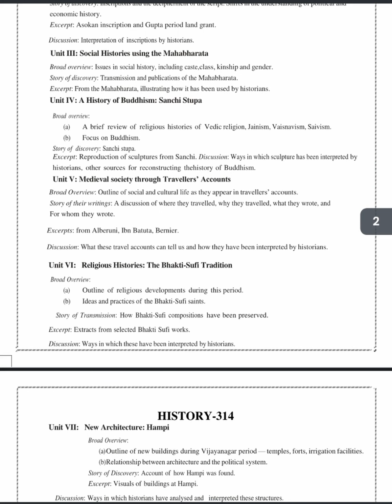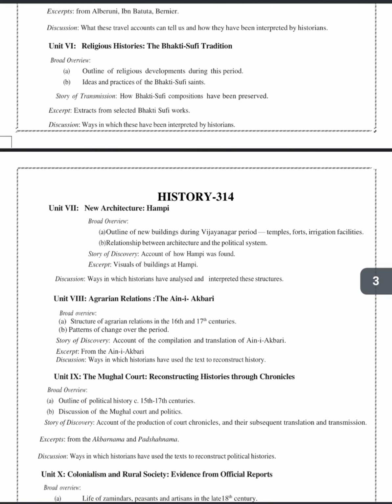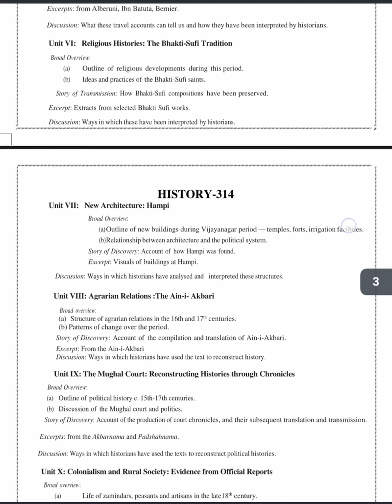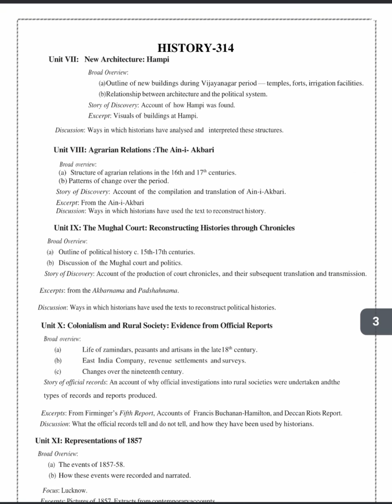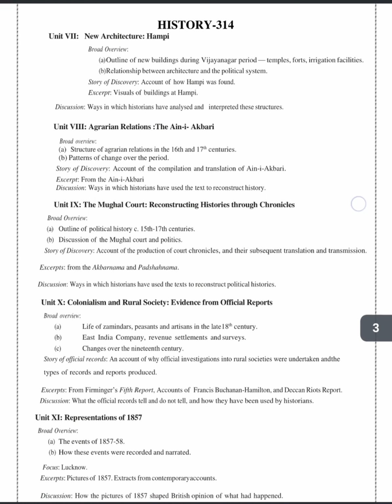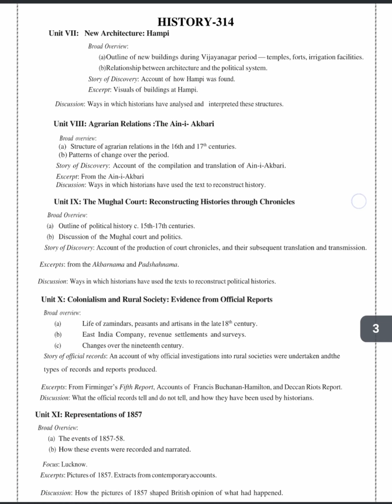Then in the sixth unit, religious history, we would be studying Bhakti and Sufi traditions, how they came into existence, how society gets affected through the religious practices, and how these religions have an impact on our social life. Then we will move towards the seventh unit, that is the architecture of Hampi. Various relationships between the architecture and the political system will be included under this. Then we will study the remains of Hampi and how it is preserved at present. This is very important from the point of view of the CUET exam.